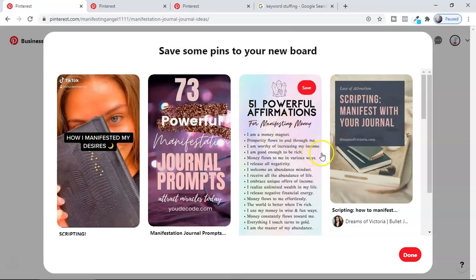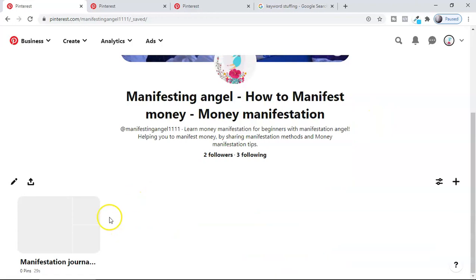Now we are not going to do this. For this I'm going to make another video. In part 2, I'm going to show you how to save the pins so that you get maximum link clicks. If you go to your account, you can see this is one of the boards.